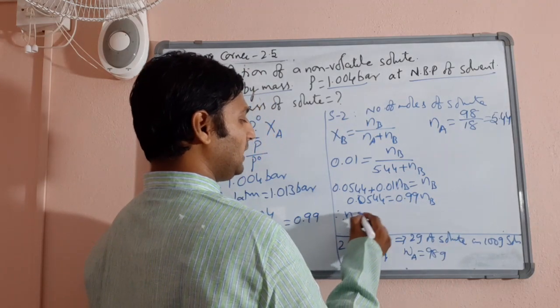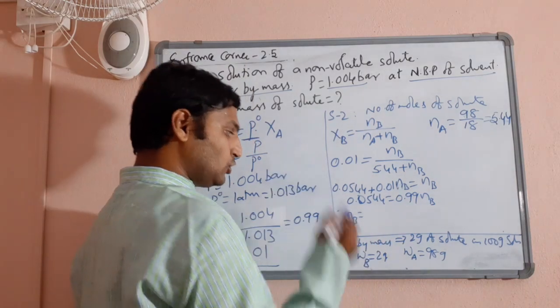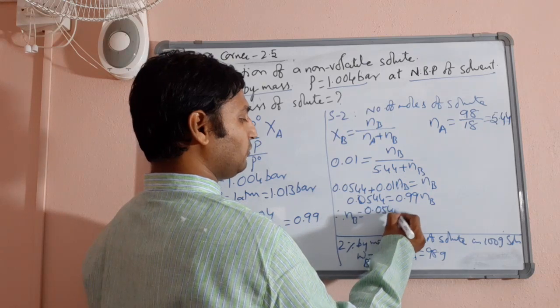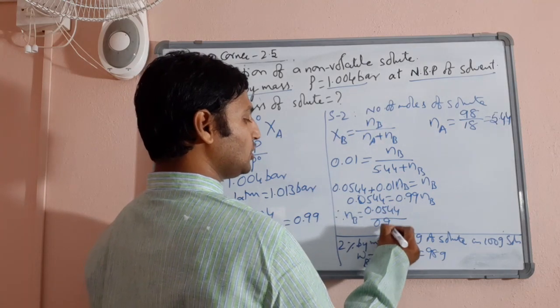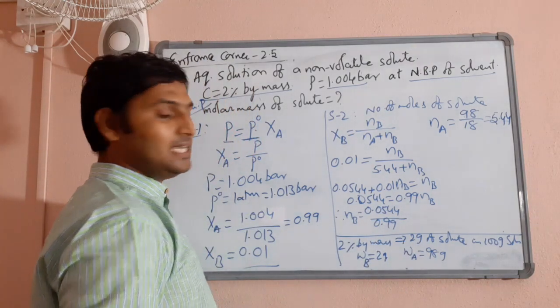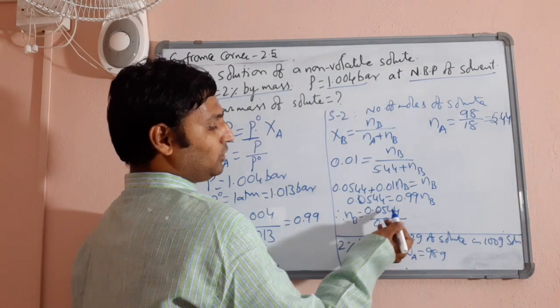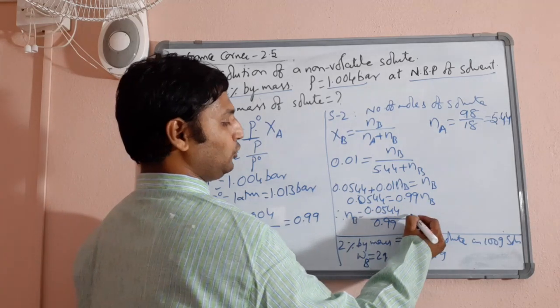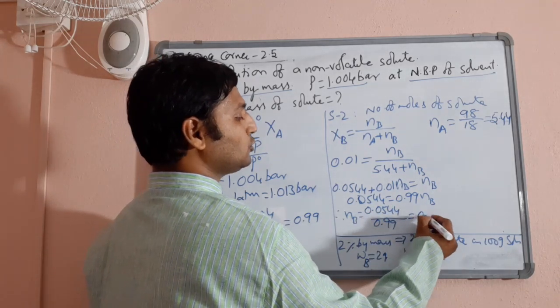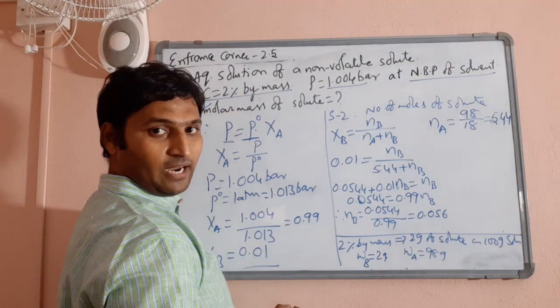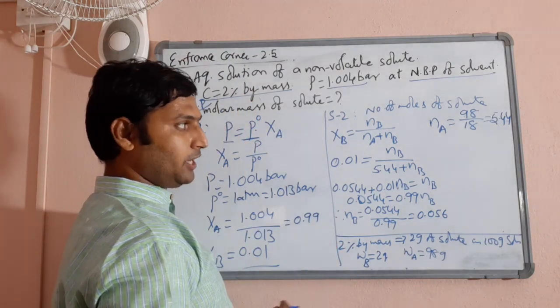Therefore, NB, the number of moles of solute, is equal to 0.0544 divided by 0.99. 0.99 is almost equal to 1, so slightly more than 0.544 you may get. So 0.055 or 0.056 you may get. I'm just approximating.